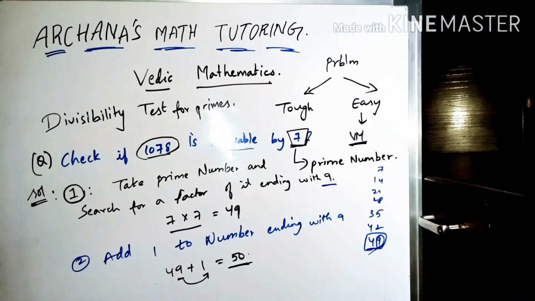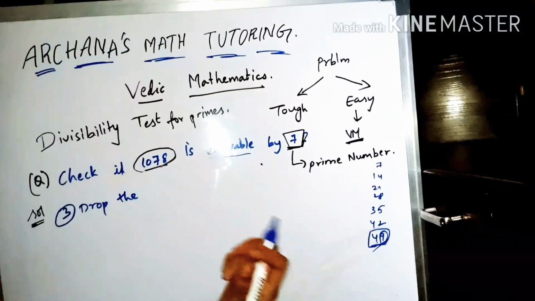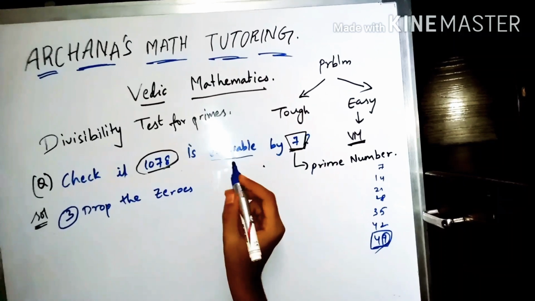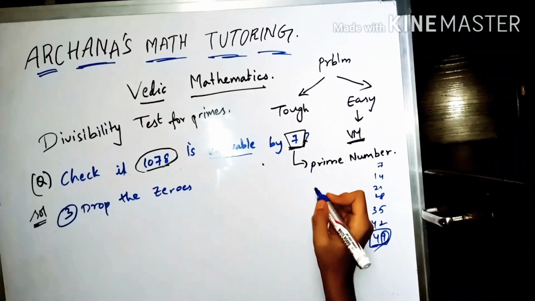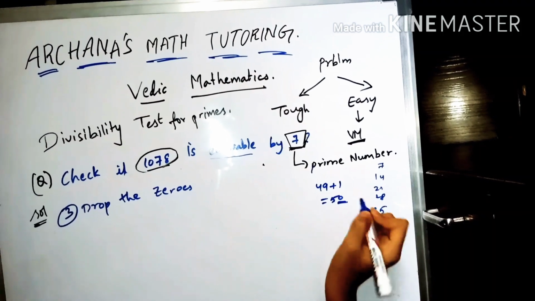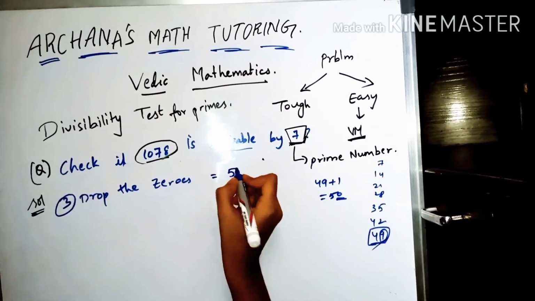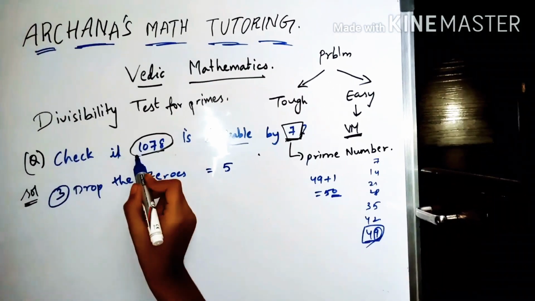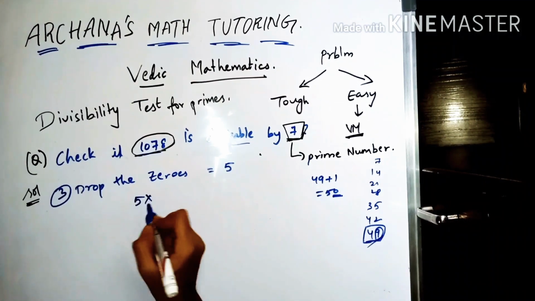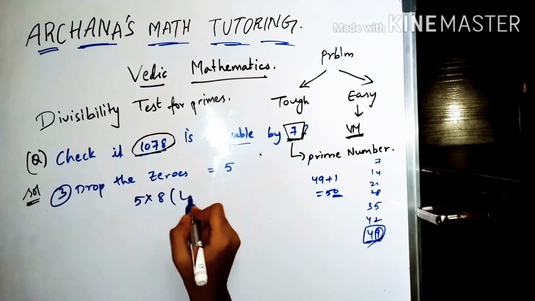After getting this, the third step is to drop the zeros. We got 50, so we drop the 0 and land up at 5. Now what you do is multiply this 5 into the 8, which is the last digit of our number.